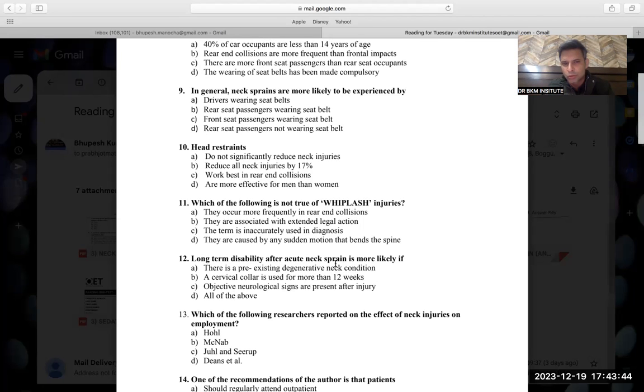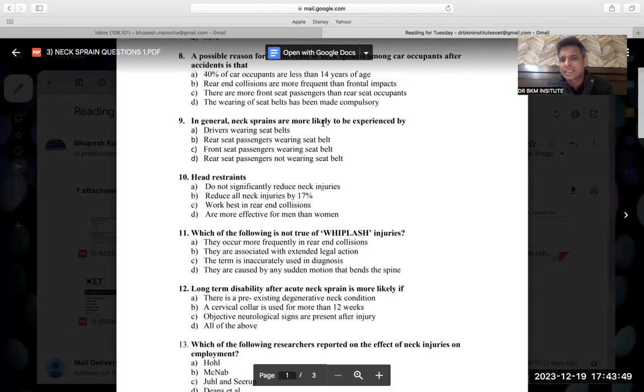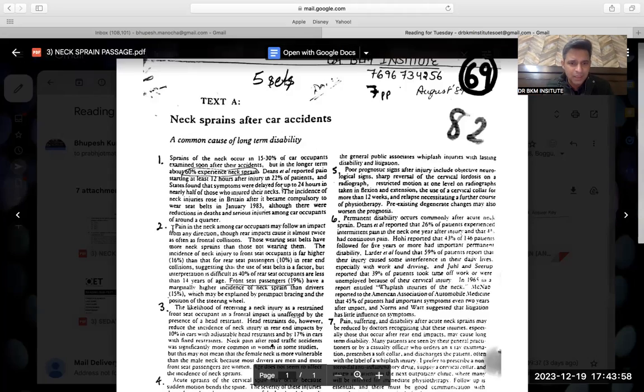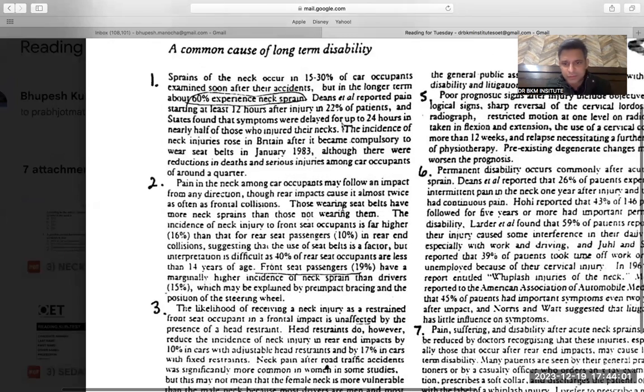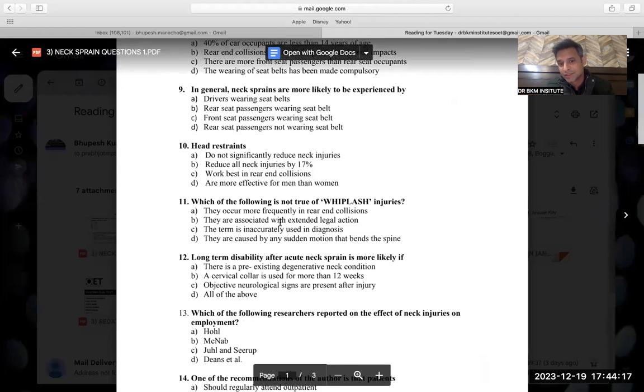So the two questions we did, this was the first question that was asked. A very, very easy question: neck pains are more likely to be experienced by whom. So I went to the paragraph to see who will experience the neck pain. It was given very easily that neck pains occur in people wearing the seat belt, and incidence is more when there are front seat occupants. So front seat occupants wearing the seat belts will have the neck pain. This was a very, very easy question, but sometimes again, we do small things wrong.